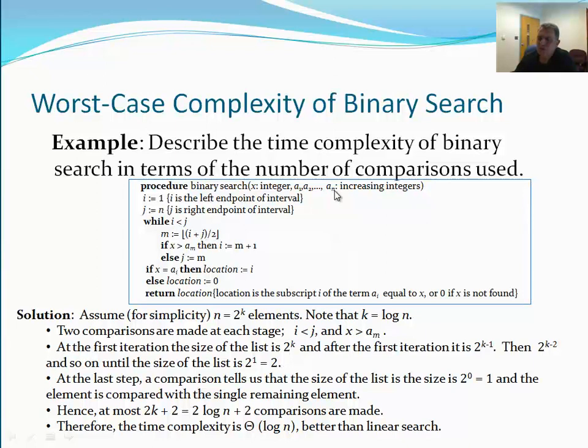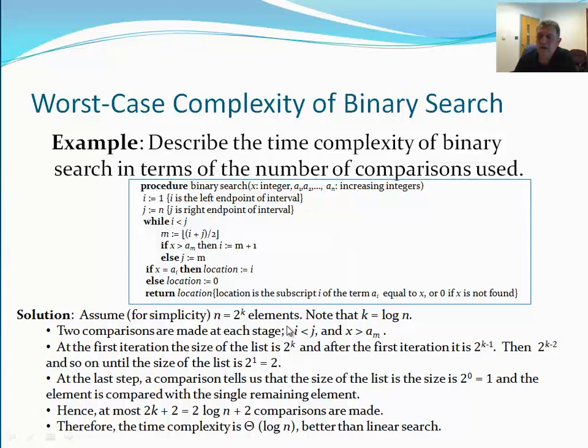A sub n. So it is dependent on the number of elements in the search. So based on that value, I say, all right, the growth of this function is truly dependent on the value of n, all right? And since this is a search, I'm going to look at every single one of them, and so I'm going to have to compare exactly how many searches I did. And in these situations, we know the time complexity is big theta of log of n.